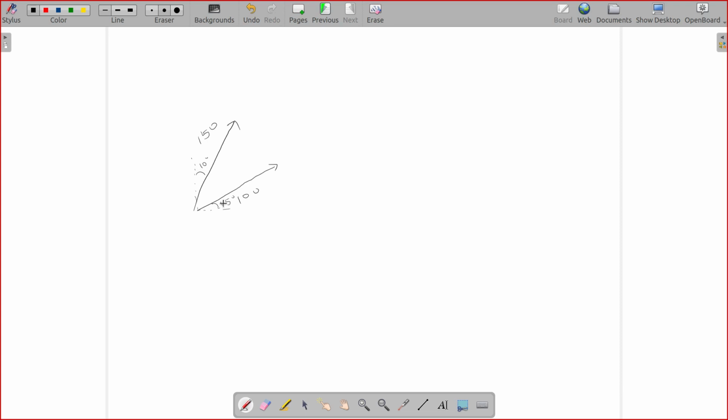This angle is 10 degree and this one is 15 degree. So if you are using the parallelogram law, you need to complete a parallelogram here. And resultant will be given by the diagonal here. And also, when I say parallelogram law, what I mean is that you need to use the analytical equation. You don't need to graphically solve this. Use the formula for the resultant.